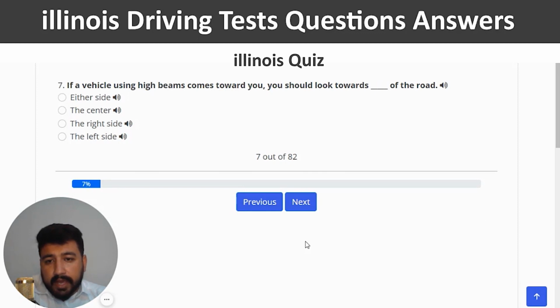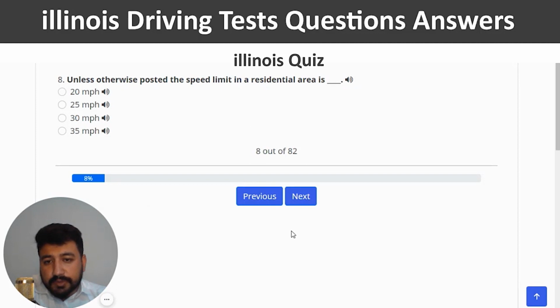If a vehicle using high beams comes towards you, you should look towards blank of the road. The right answer is the right side. So let's click on the third option, and next. Unless otherwise posted, the speed limit in a residential area is... The right answer is 25 miles per hour.